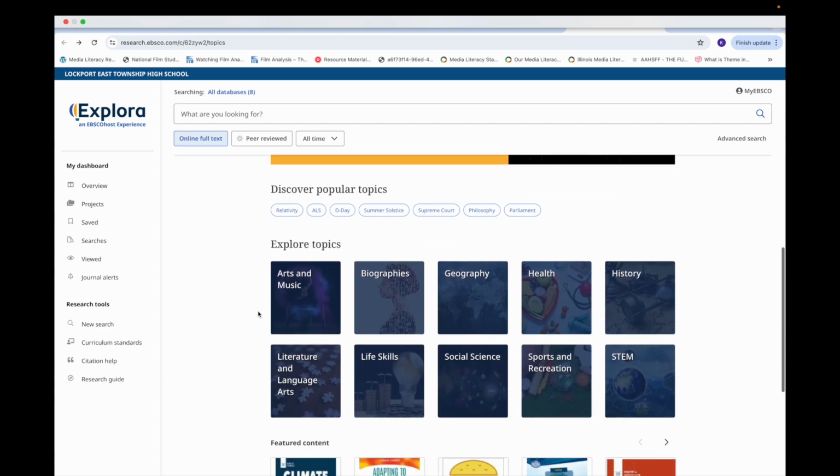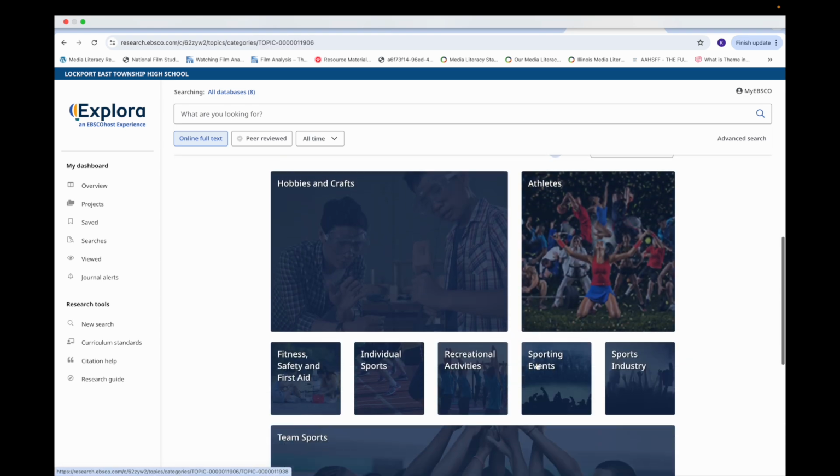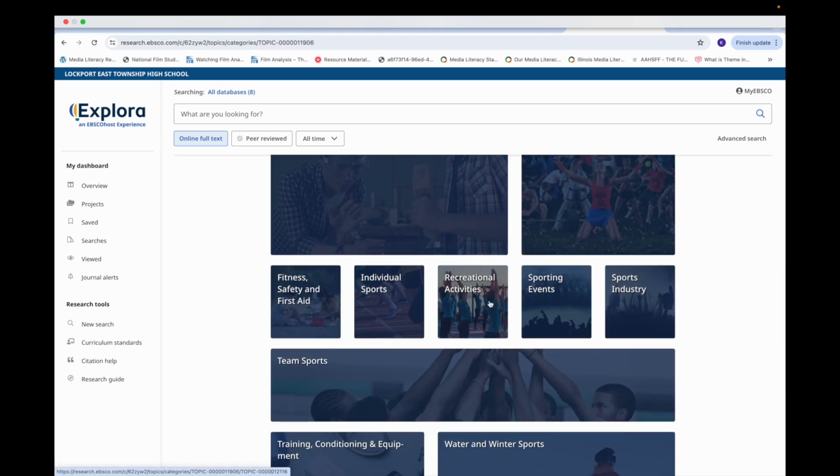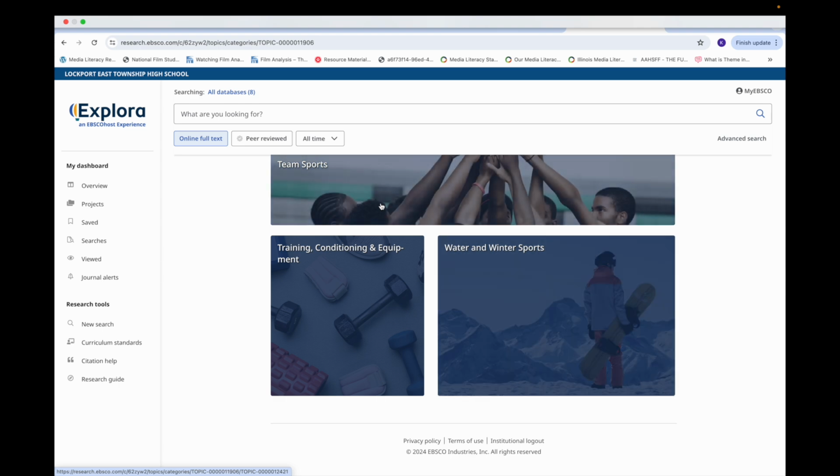So when you sign in to Ebsco Explora, this is your landing page, and you can see there are topics that you can explore. If you are looking for topics to write about or learn about, I can click on sports and recreation, and I can go through all of these different things and see, oh, maybe this is something that would be interesting for me to learn more about and do more research on.